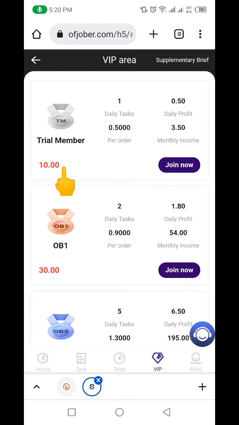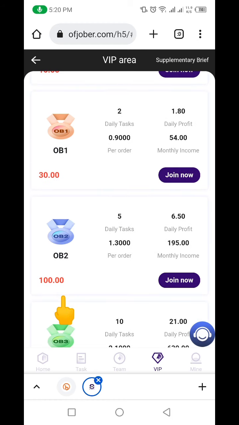Now, for this particular one, if you start with the trial member section, you'll be earning 0.5%. But if you start with the major package, which is this OB1, this $30, you'll be making $1.8 every day. In a month, you make $54. And mind you, if you register, you're going to be earning this money for 1 year. So you can imagine how much you'll be earning as long as the project keeps going.